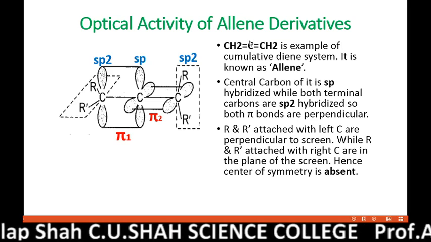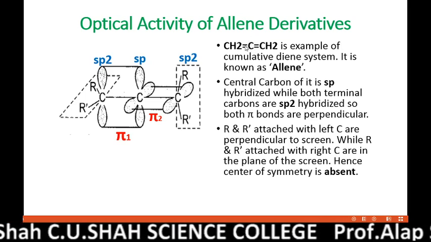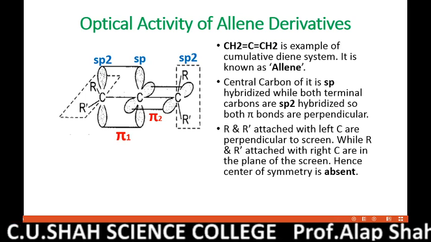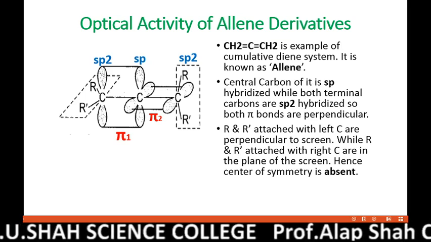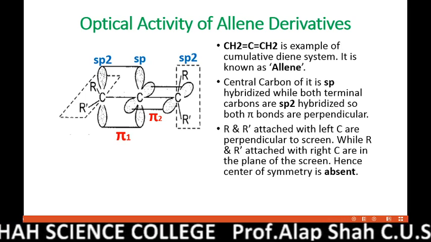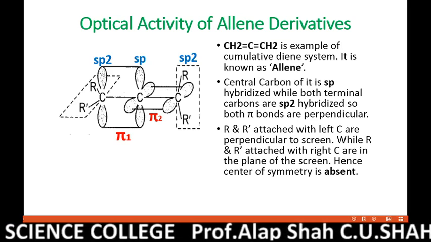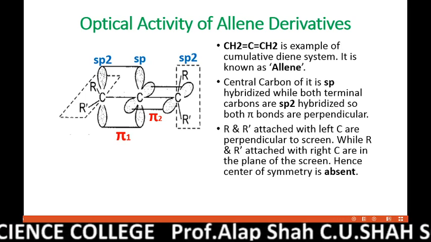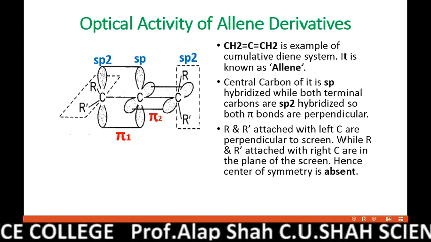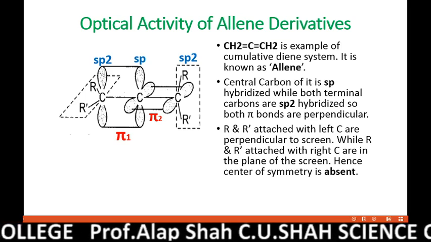You all know about the diene system in which there are two double bonds. But mostly so far you are familiar with the alternating diene system, which is also known as a conjugated diene system. This is called a cumulative diene system when both the double bonds are on the same carbon.